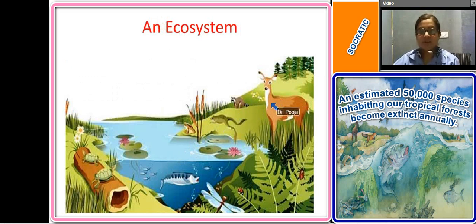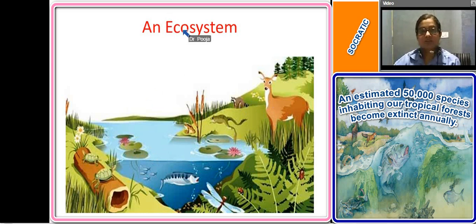So, from this example, what do we understand? What all things are included in the ecosystem? Is it only the living beings or even the non-living matter? Any guesses, anyone?